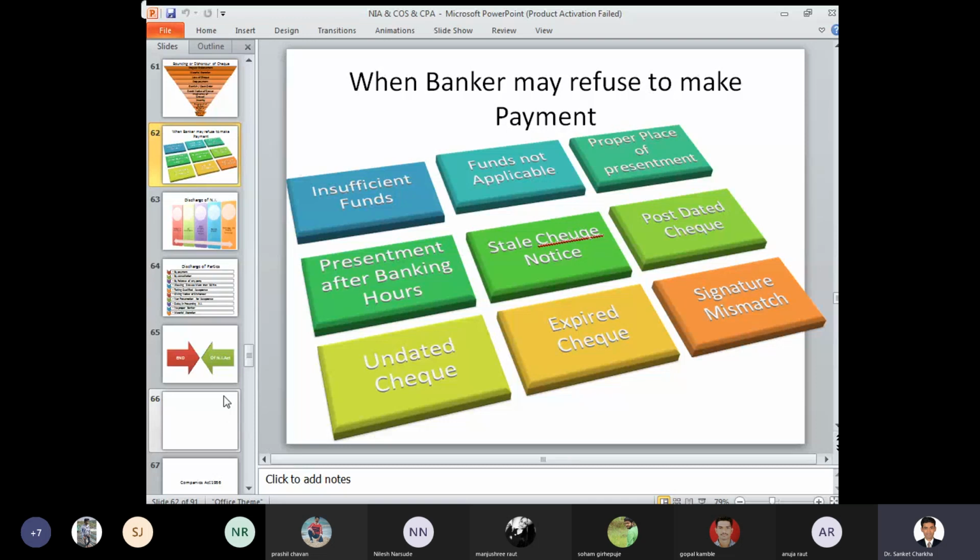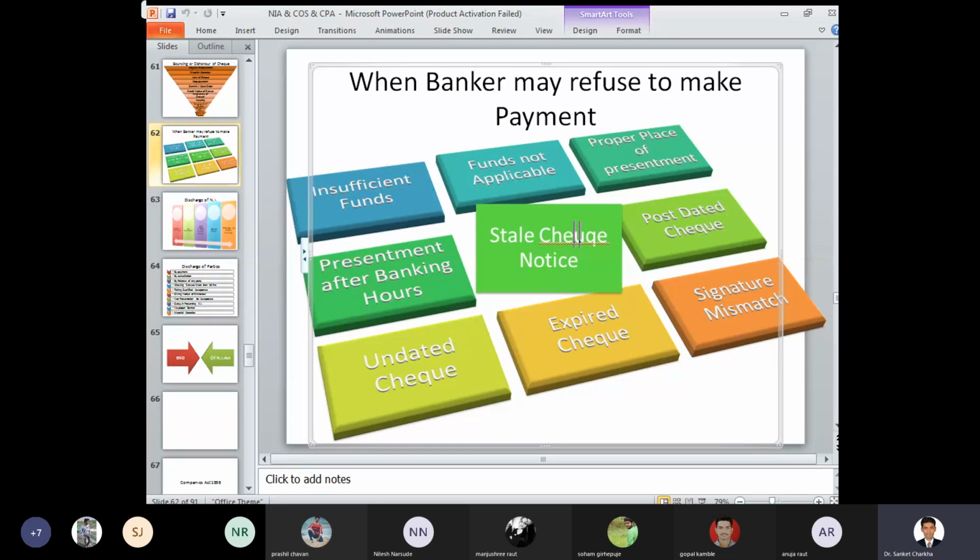Stale check notice. So if a particular bank has received a notice with respect to a check that has been lost, and the necessary party may receive a certain amount of payment. So in this case, if you give notice for the loss of a check, then we can say that the particular check is dishonored, or the bank may refuse to make the payment to you.